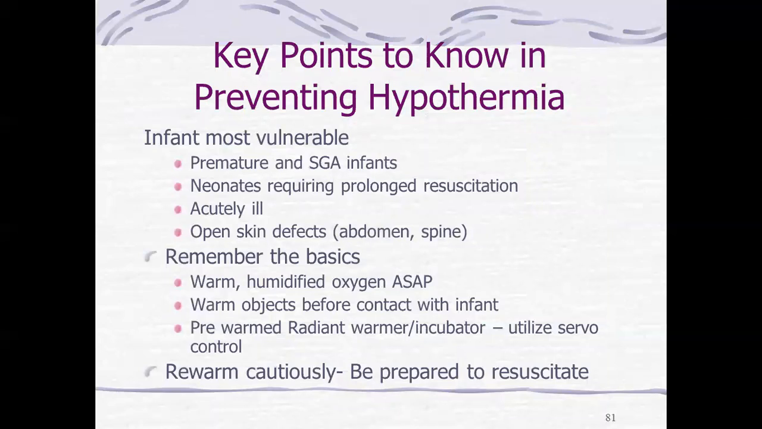Key points: the infants most vulnerable are premature and small for gestational age infants, infants requiring prolonged resuscitation, acutely ill infants, and those with open skin defects of the abdomen and spine. Remember the basics: warmth, humidification, and oxygen as soon as possible. Warm objects before contact with the infant. A pre-warmed radiant warmer or incubator has to be ready and the temperature controlled. Pre-warm, and be prepared to resuscitate.